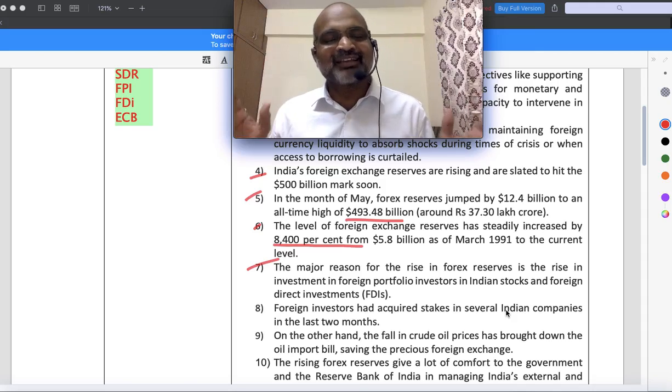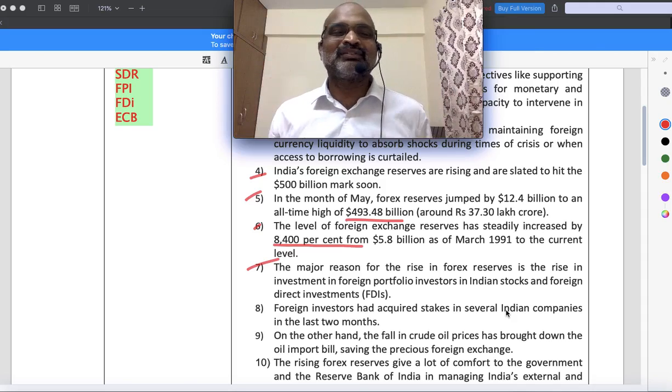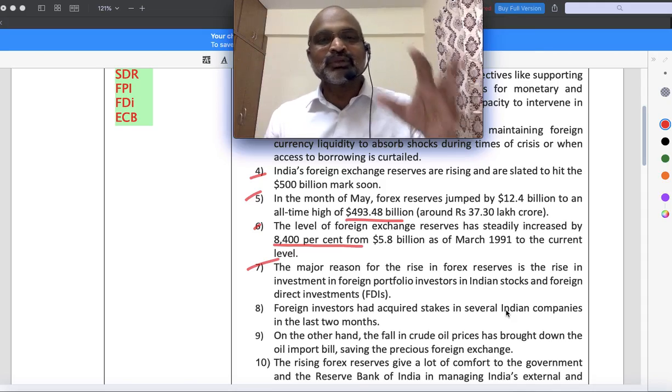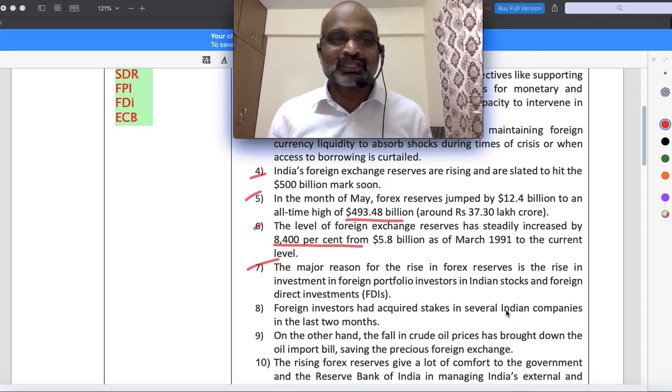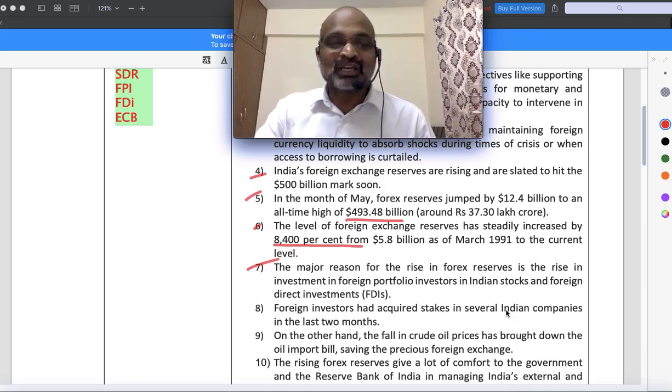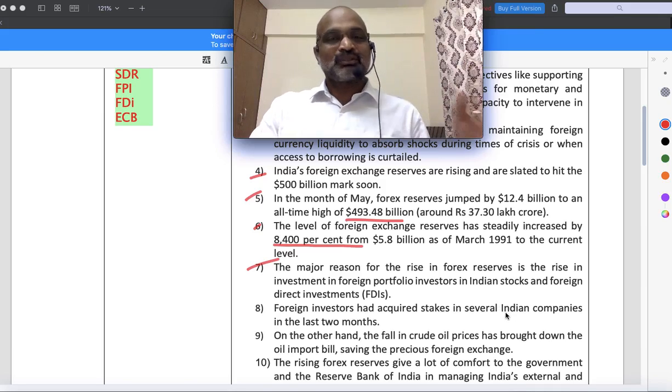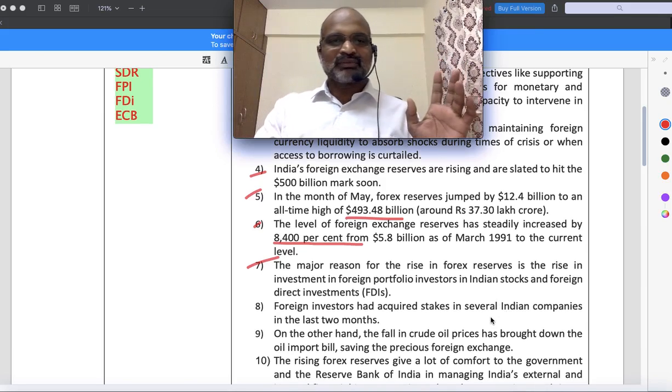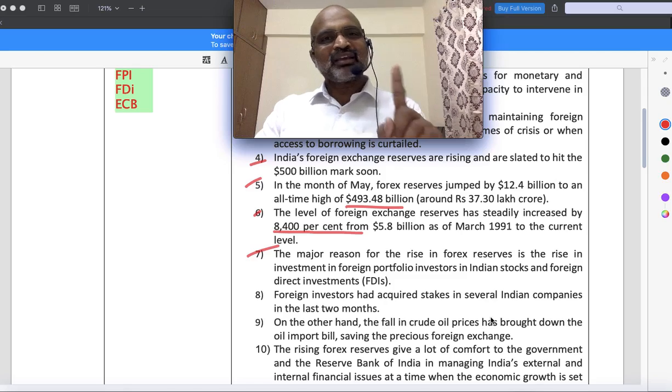So COVID-19 has actually given us an opportunity when it comes to industry. So it is all up to the government to take this opportunity and grab it, change policies in favor of foreign companies and take them into our basket immediately before China wakes up and does something to stop them. Okay, that is one thing. So the major reason is FPI, FDI.